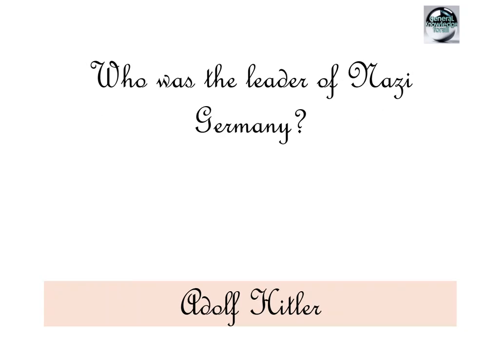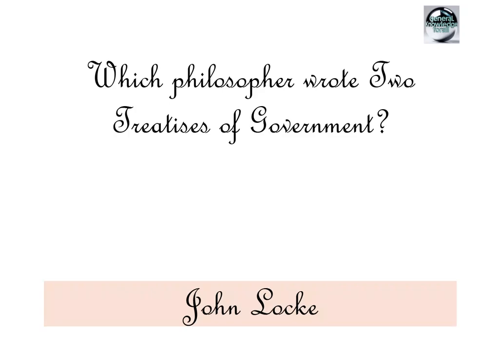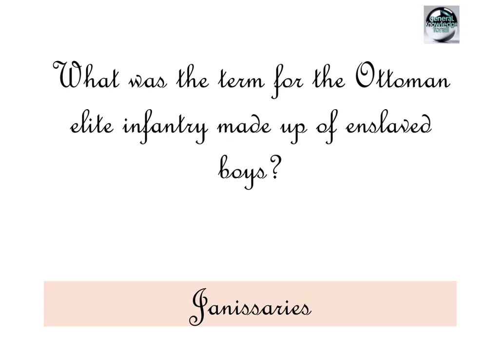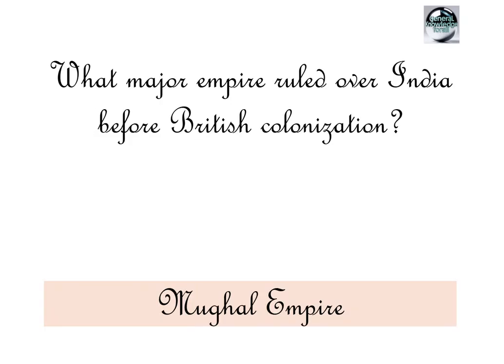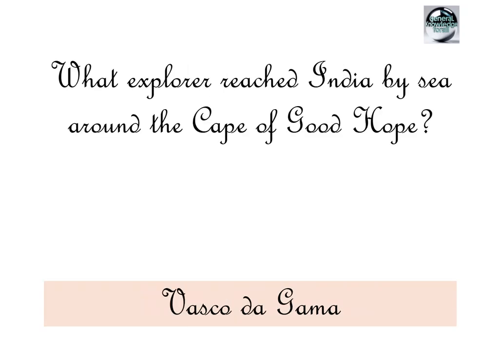Who was the leader of Nazi Germany? Adolf Hitler. What country was divided into East and West after World War II? Germany. Which philosopher wrote Two Treatises of Government? John Locke. What was the term for the Ottoman elite infantry made up of enslaved boys? Janissaries. What major empire ruled over India before British colonization? Mughal Empire. Who was the founder of the religion of Islam? Prophet Muhammad. What explorer reached India by sea around the Cape of Good Hope?